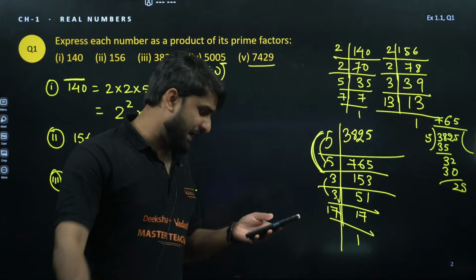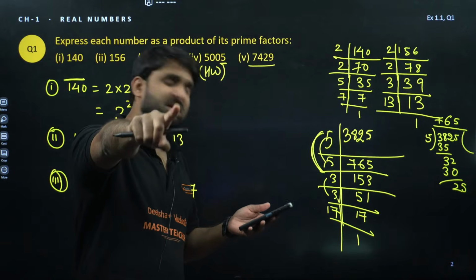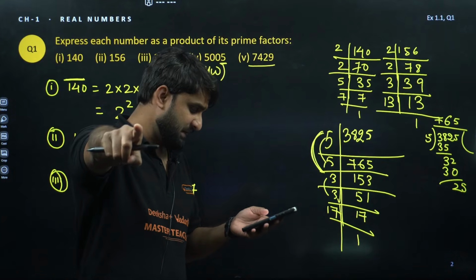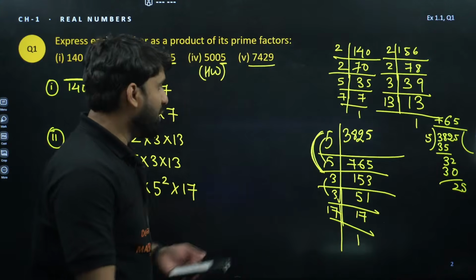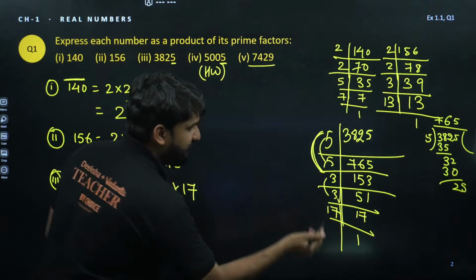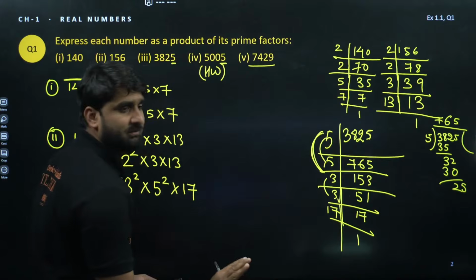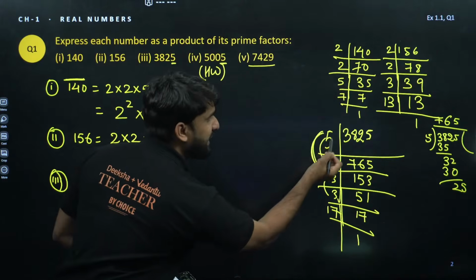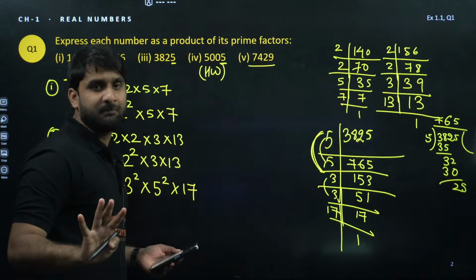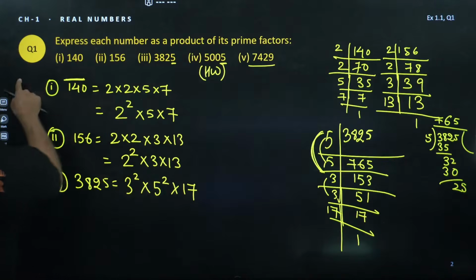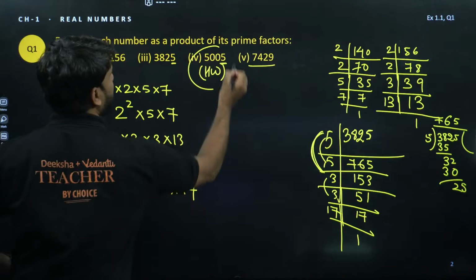Is it clear? Please tell me. I don't know your name. See, if you start from 3, it's good as per the rule, but if you are starting from 5, it is also good. No problem. Right? Moving ahead, I hope you can do this question. You can divide by 5.